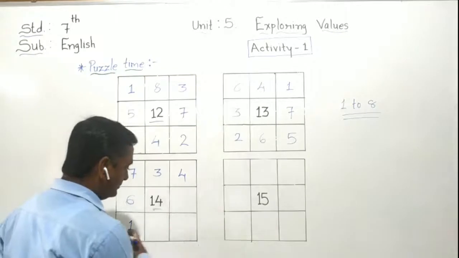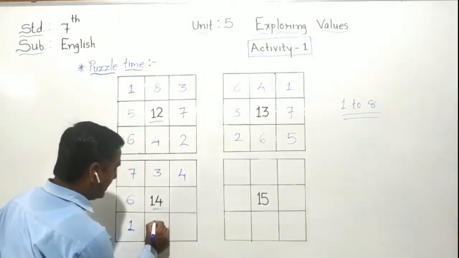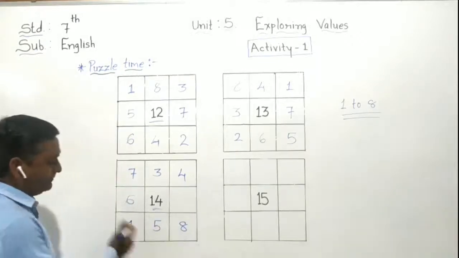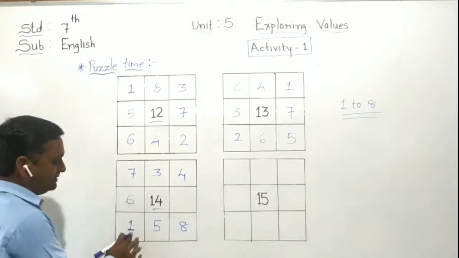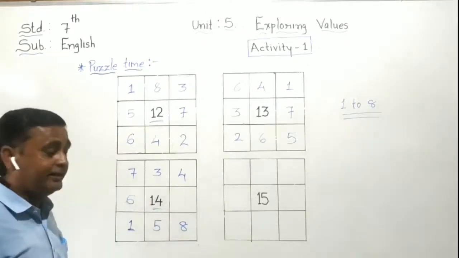Now we have to do the horizontal line here. 1 is given. I put here 5. I put here 8. Then what happens? See, 5 plus 1 is equal to 6. 6 plus 8 is equal to 14. So the answer is correct here, 14.